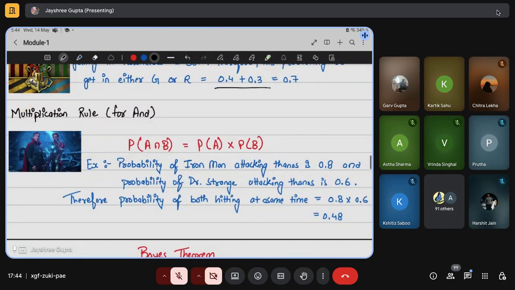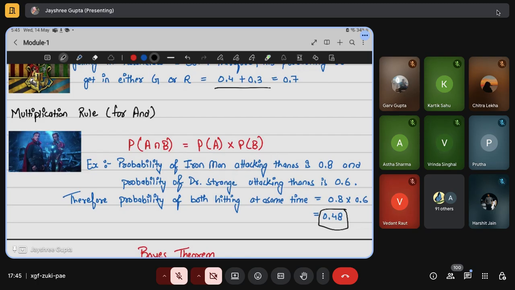When we talk about the multiplication rule, the formula is probability of A intersection B is equal to probability of A multiplied by probability of B. For example, the probability of Iron Man attacking Thanos is 0.8, and the probability of Doctor Strange attacking Thanos is 0.6. So what is the probability that both of them will attack Thanos at the same time? We multiply both probabilities and get 0.48. It means there is a 48% chance that both of them will attack Thanos at the same time. Are we clear till now?